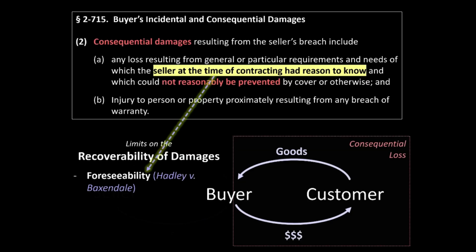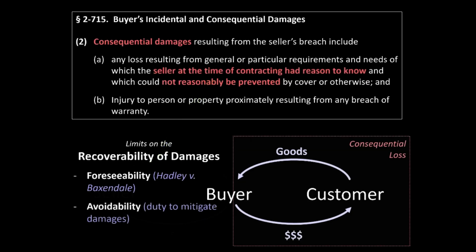The second limit on the buyer's ability to recover damages from the seller is the requirement of avoidability. This principle provides that the only losses that the non-breaching party, the buyer in this scenario, may recover as damages are those losses that were not reasonably avoidable. Sometimes this principle is referred to as the non-breaching party's duty to mitigate her damages, but that description is misleading.